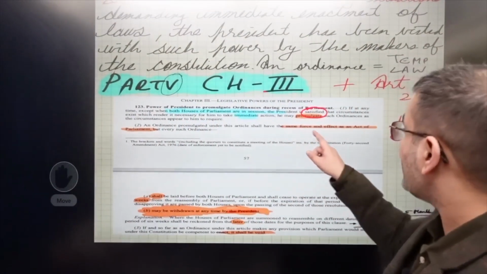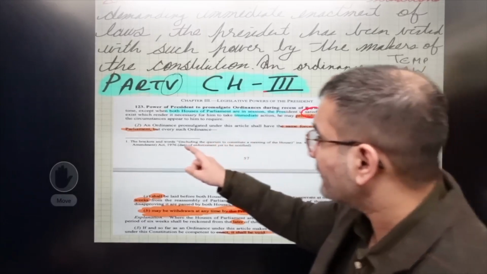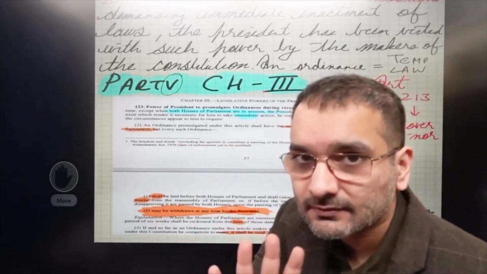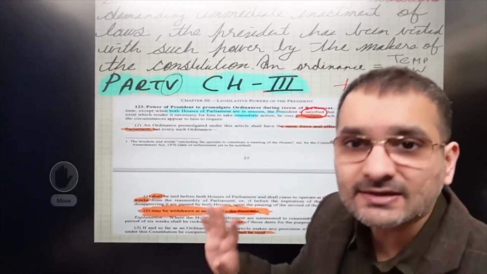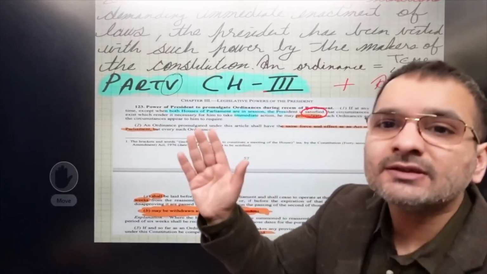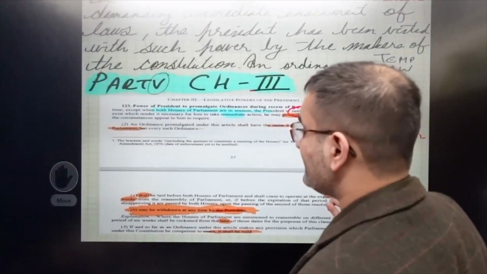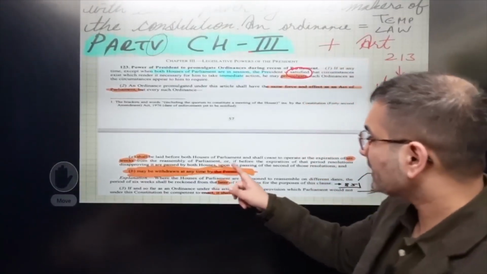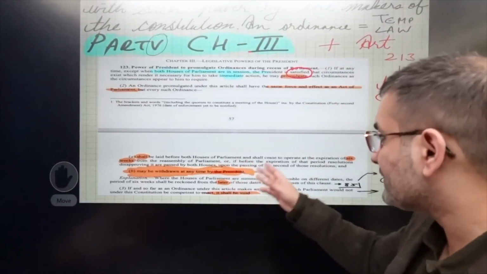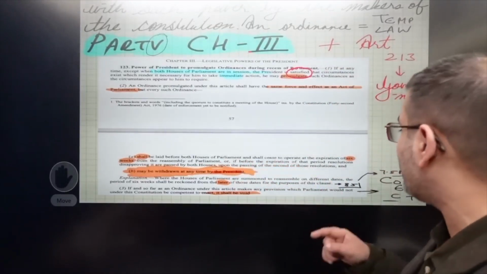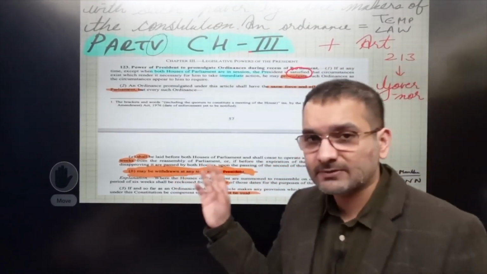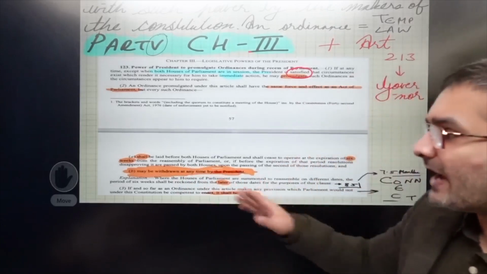It shall have the same force and effect as an act of parliament. It is the same thing as a kanun, but it is a temporary law. It shall be laid before both houses of parliament and shall cease to operate at the expiration of 6 weeks from the reassembly of parliament. Now you can write this in your own language.